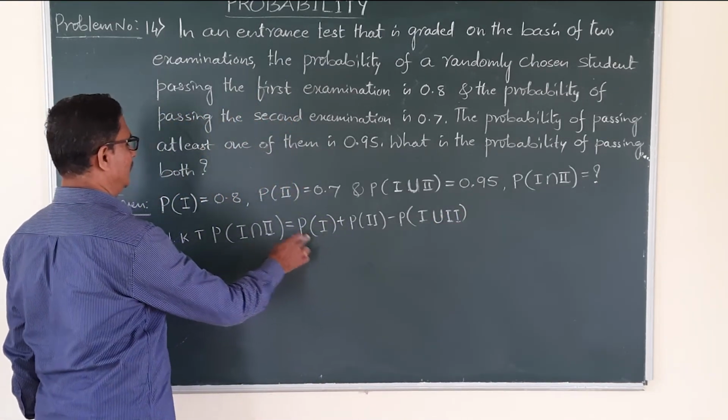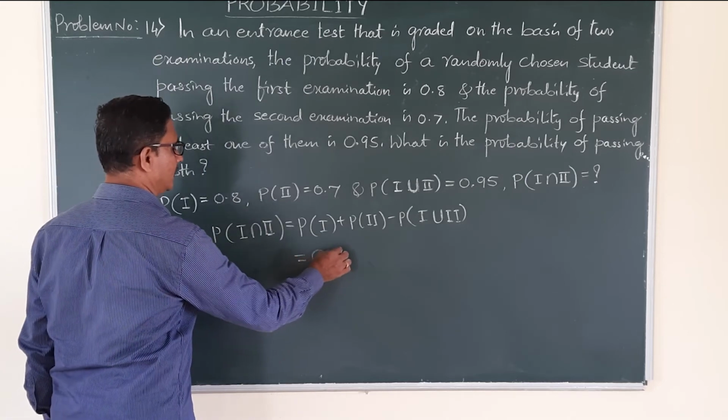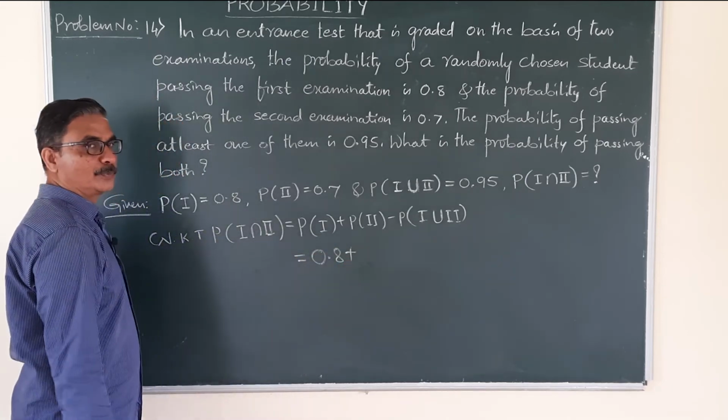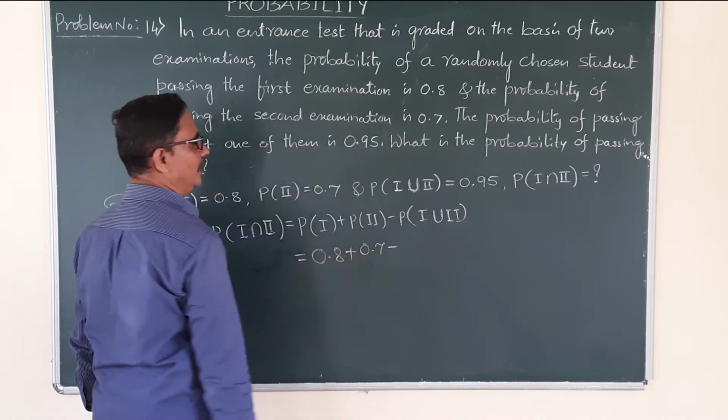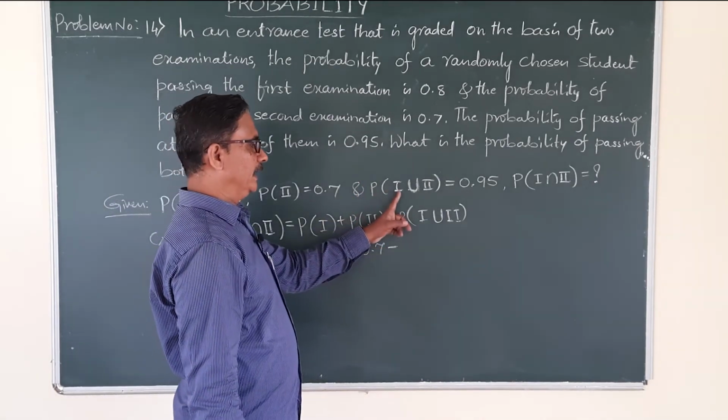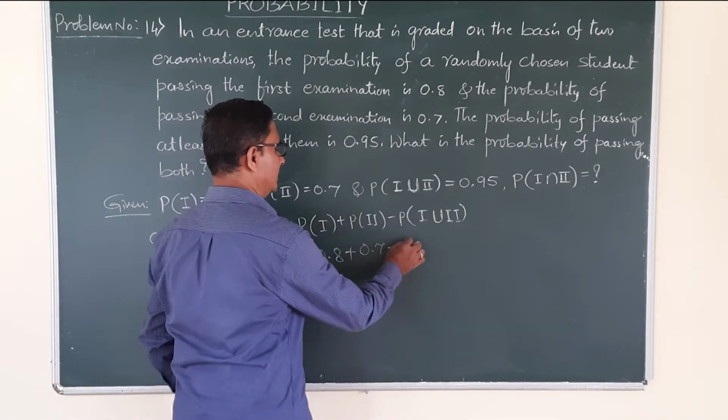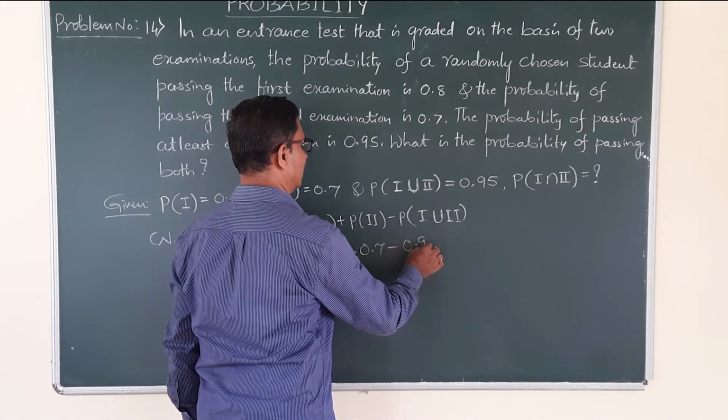Substituting the values, what is probability of first examination? 0.8. What is probability of second examination? 0.7. What is probability of at least one of the examinations? 0.95.